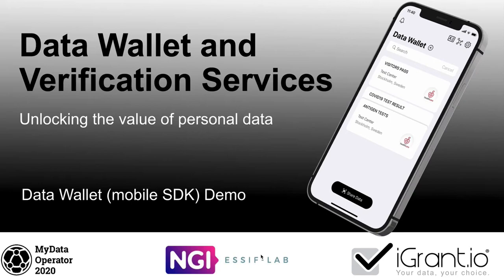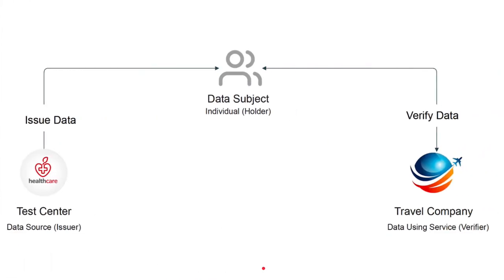This is a demonstration of the iGrant.io data wallet, where we have combined our data exchange solution with permissions and consent services, all into one secure personal data space. We will show how an individual grants permission for the exchange of personal data between a data source and a data using service. The data is encrypted end-to-end during the transit.